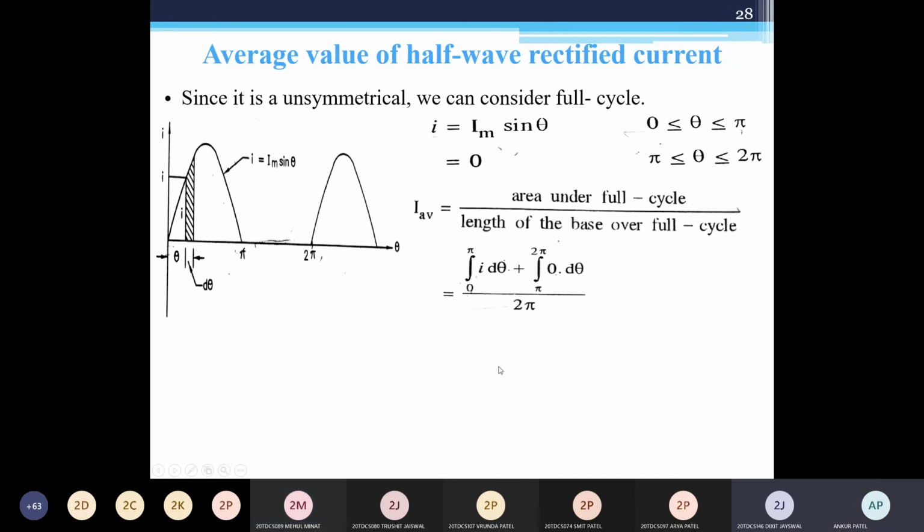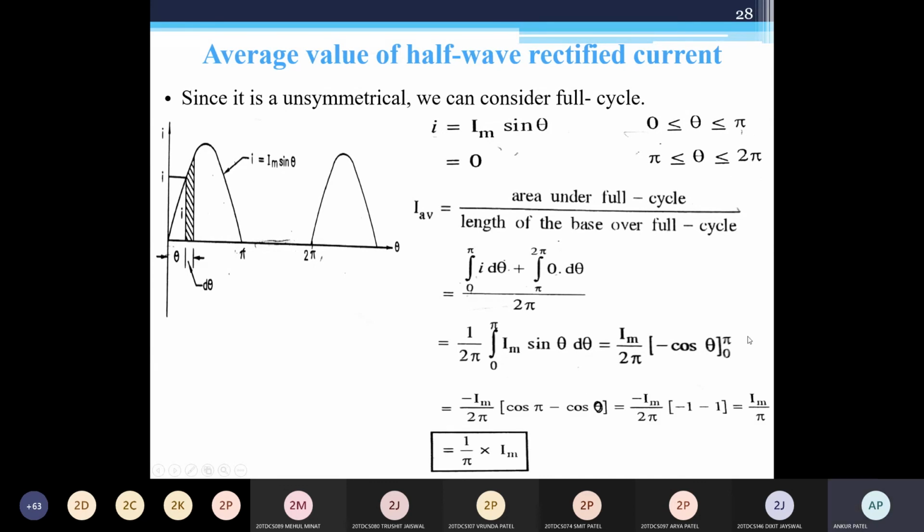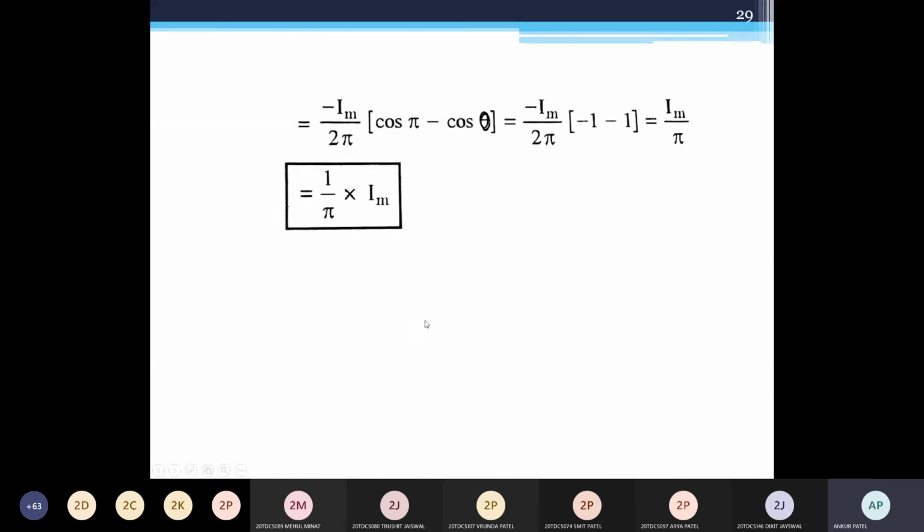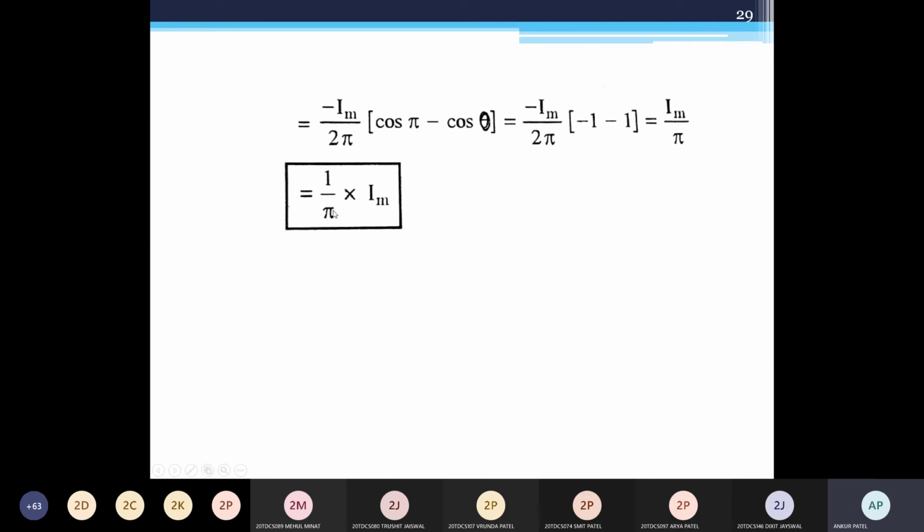You can see the integral of Im sin theta is minus cos theta. Cos pi minus cos 0 gives 1 upon pi into Im. 1 upon pi, with pi as 3.14, gives 0.318 into Im.